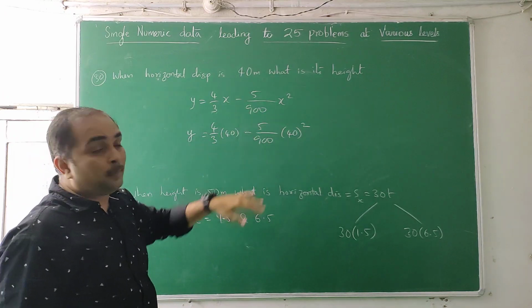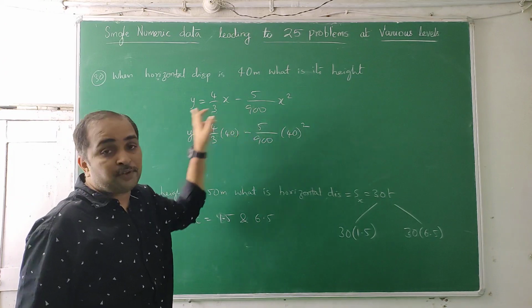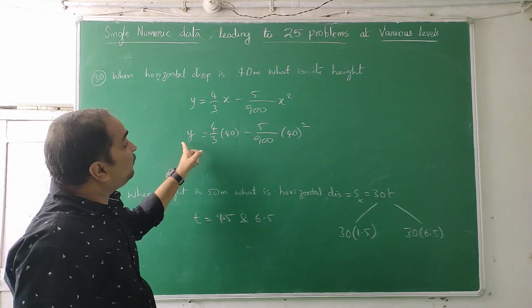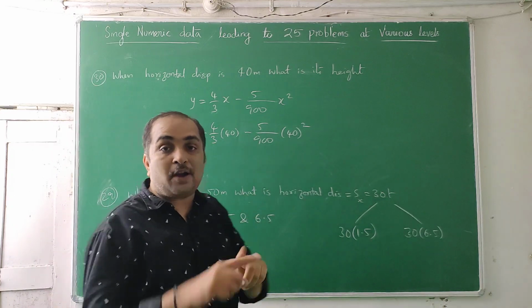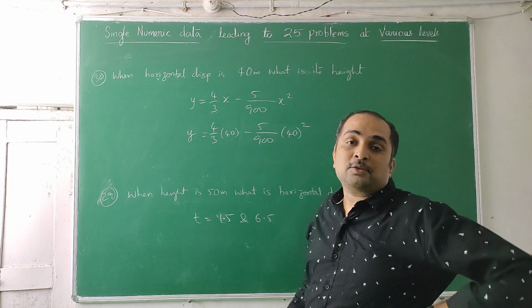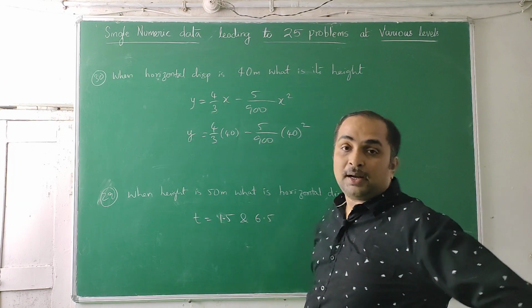This is an easy problem again, because the x value they have given, they ask you to find y. When they give height and ask you to find horizontal displacement, then it will become difficult, because it will be a quadratic equation. You will have two roots. Again write the equation, find minus b plus or minus root of b square minus 4ac by 2a, and get the value.